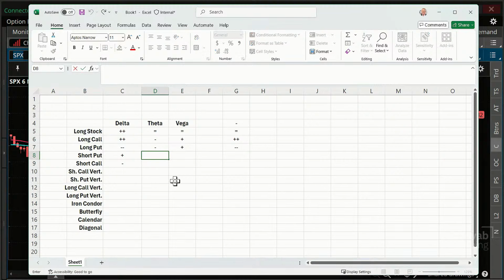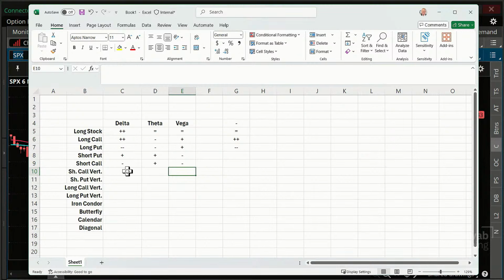If I'm short the contract, then my theta is going to be positive on those. That's one thing that's attractive about short puts and short calls: theta is positive. My vega is negative on those, so I'm probably more likely to do those if I think implied volatilities are going to go down.